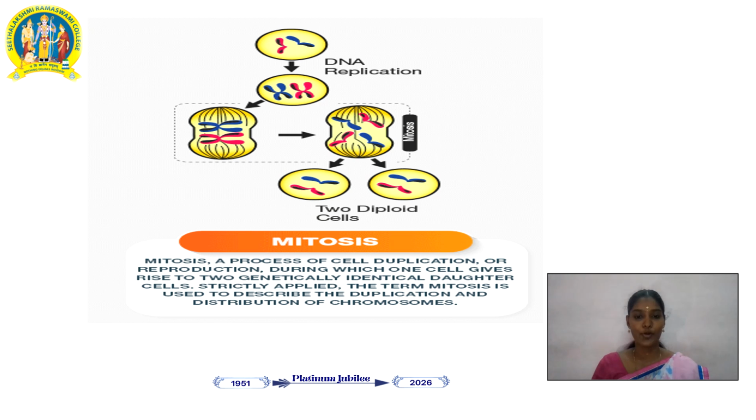So mitosis is a process of duplication or reproduction during which one cell gives rise to two genetically identical daughter cells. Strictly applied, the term mitosis is used to describe the duplication and distribution of chromosomes.